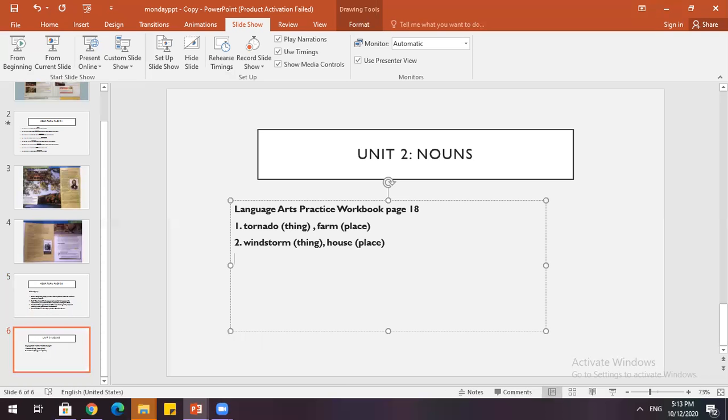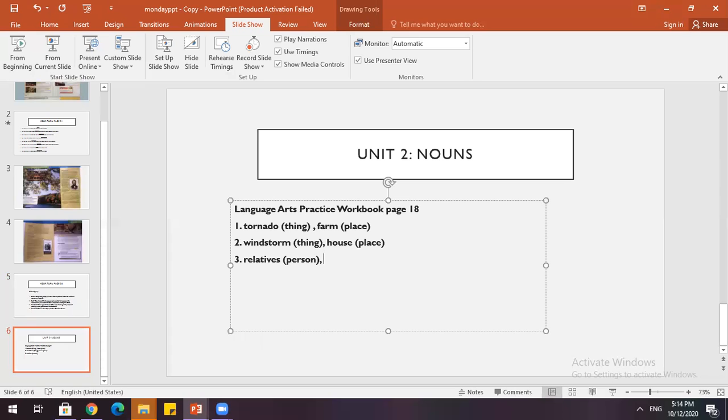Number 3. Several relatives came from out of town. What do we have as a noun in this sentence? We have the noun relatives. Relatives are considered persons.